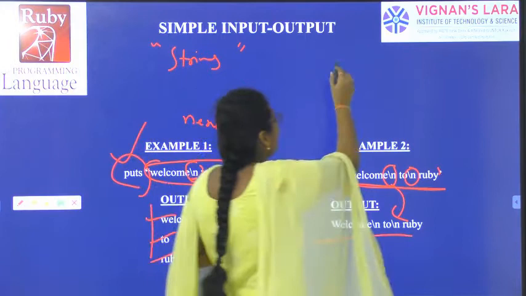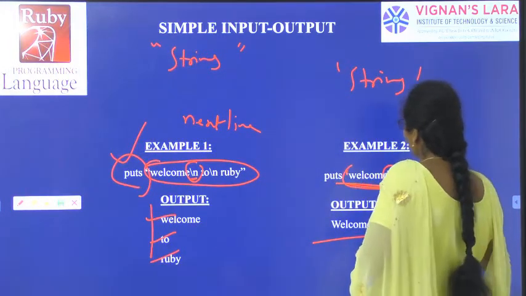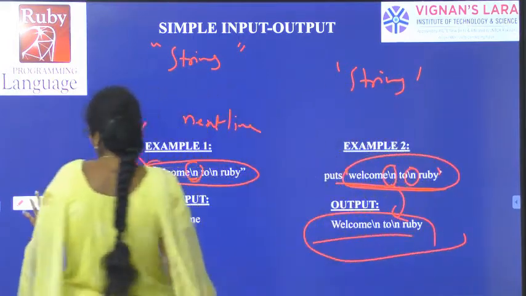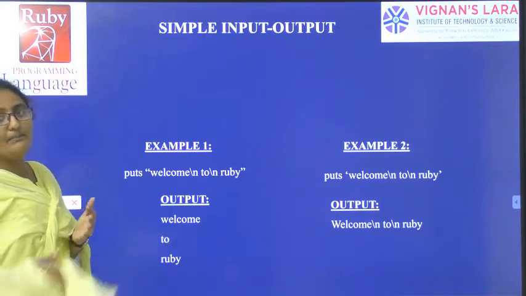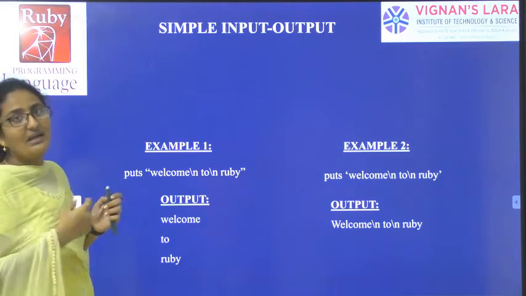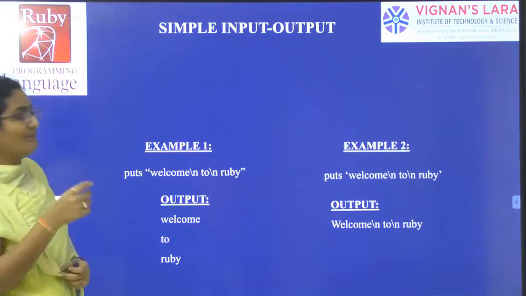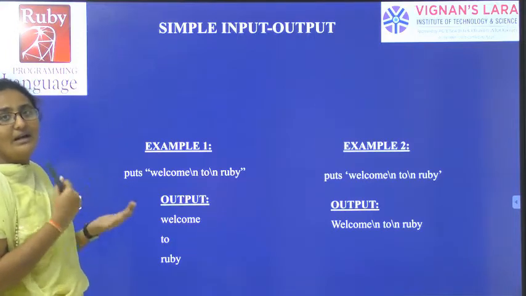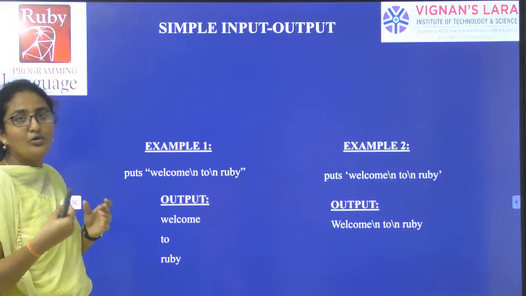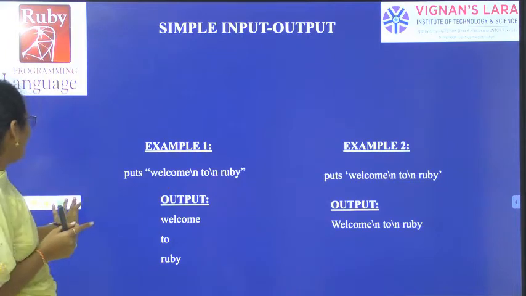In a string, if you are using single quotations, Ruby will treat the single-quoted line as a single string and will print everything in a single line. So this is the example for printing input and output. We have a line like "welcome to Ruby." When we are using double quotations, it will treat welcome as a simple string, to as a simple string, and Ruby as a simple string. But if you are using single quotations in the Ruby programming language, the entire "welcome to Ruby" will be treated as a single string, and \n will also be printed in the output.